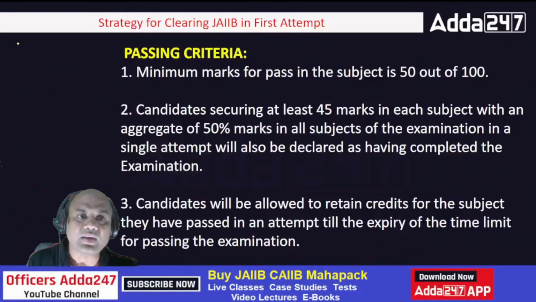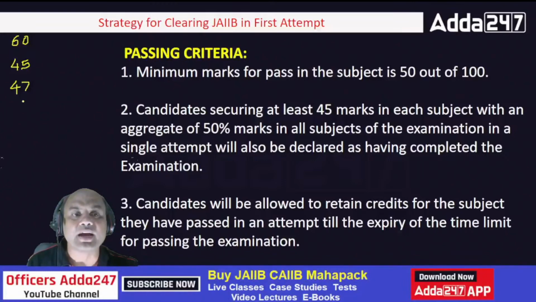Here, suppose in subject number 1, I get let's say 60 marks. Subject number 2, I get let's say 45 marks. Subject number 3, I get 47 marks. Now look at this, okay? And subject number 4, I get 50 marks. There are 4 subjects. So have I cleared it?